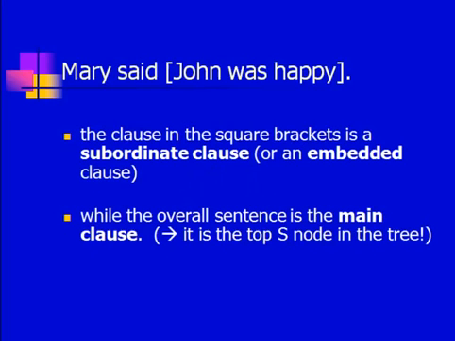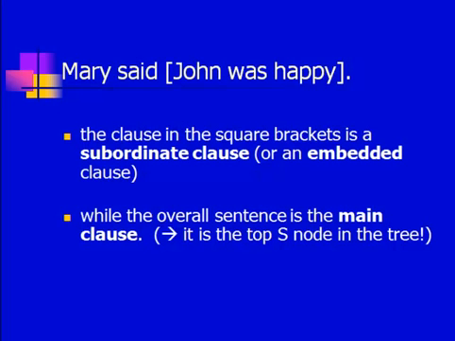The clause in the square brackets is what Mary said, and we call that a subordinate clause or an embedded clause because it's really embedded in the sentence, this kind of box within the larger sentence.